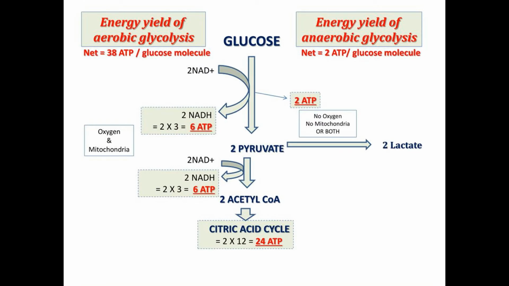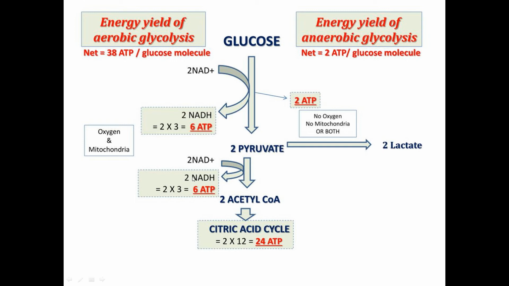And here what we see in glucose, in anaerobic condition, 2 lactate from 2 pyruvate and 2 ATP synthesized, and here pyruvate turns to acetyl coenzyme A. Here NADH2 is produced and it gives 3 ATP, but for 2 pyruvate, 2 NADH2, in that case 6 ATP. In the citric acid cycle for 1 acetyl coenzyme A, 12 ATP, for 2 acetyl coenzyme A, 24 ATP.